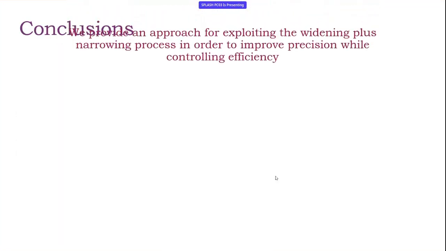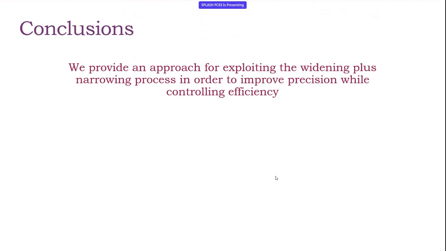So concluding, in this work we provide an approach for exploiting the widening and the narrowing process.